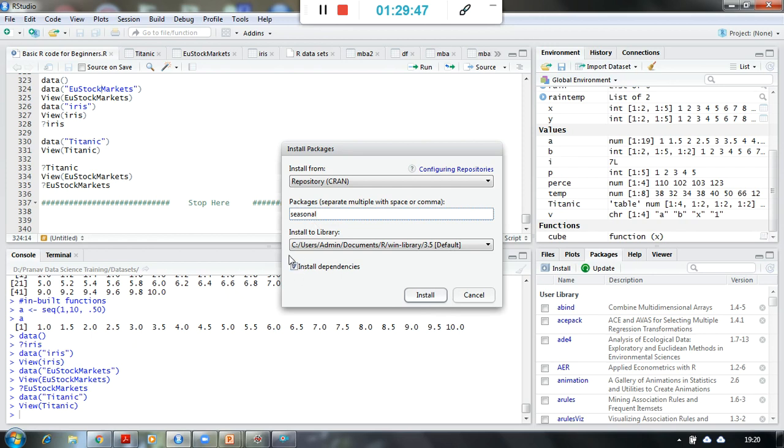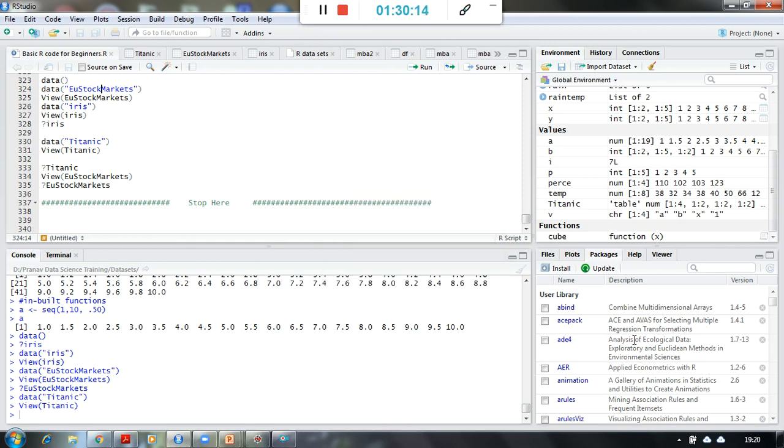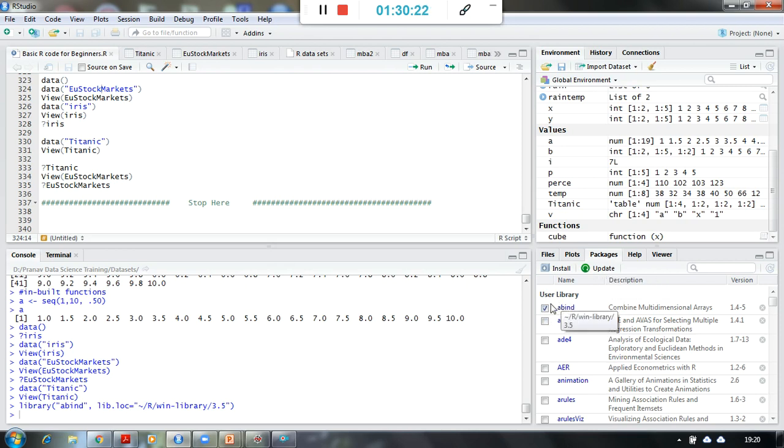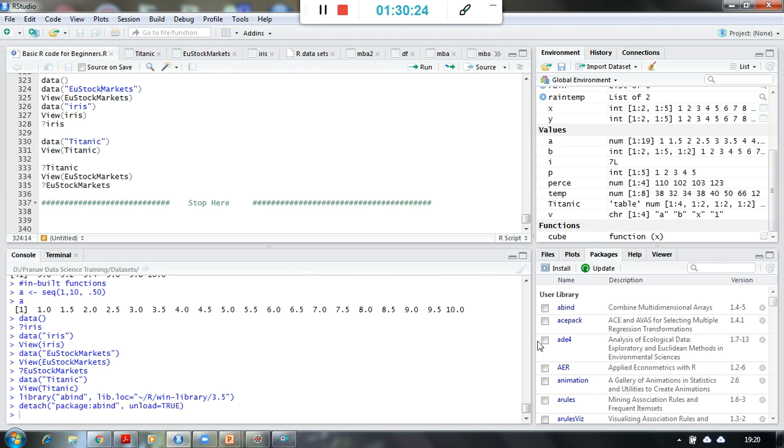Don't forget to check install dependencies, so that whenever a new package is installed, it will be installed with all the dependencies available. And it will be directly connected to CRAN, the Comprehensive R Archive Network, which we discussed in the video on how to download R. So this is one way of installing a package. These are all installed packages. If you want to install an update for a package, just select the package and say update. It will be updated.